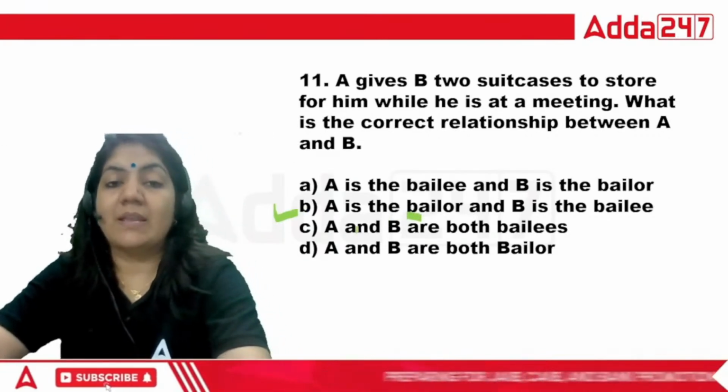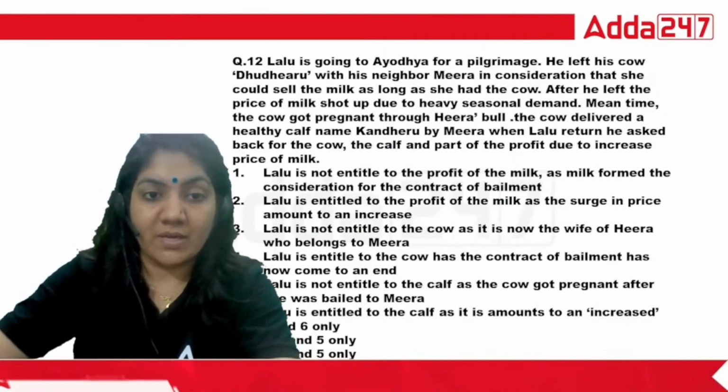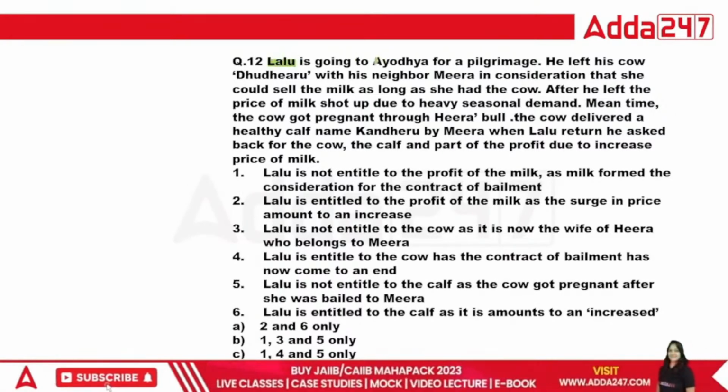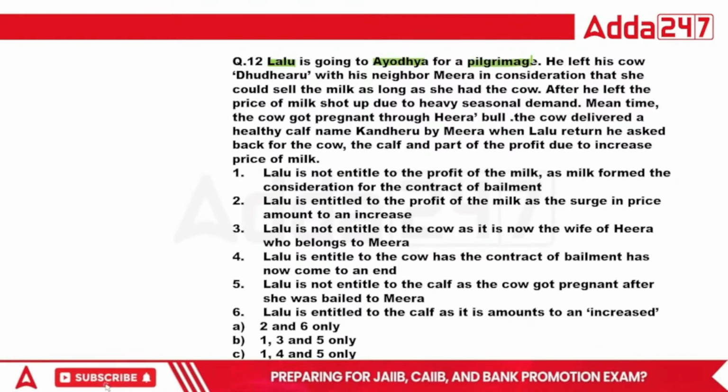Okay, now let's do the next question. That question is very important. Just read the question very carefully. Lalu is going to Ayodhya for a pilgrimage. So what is given here?